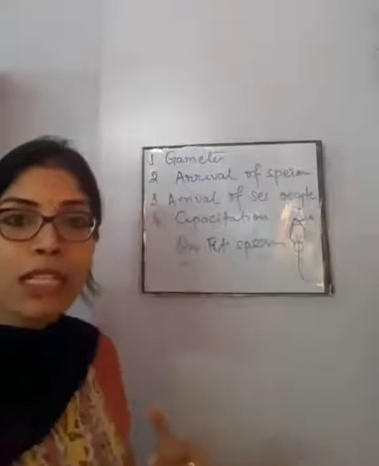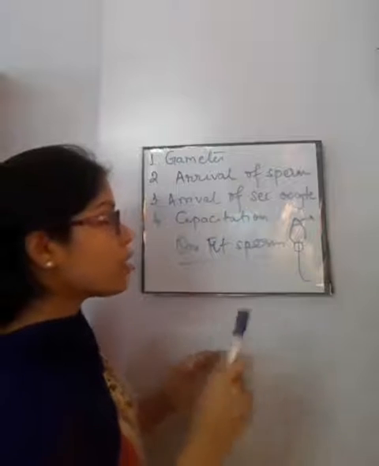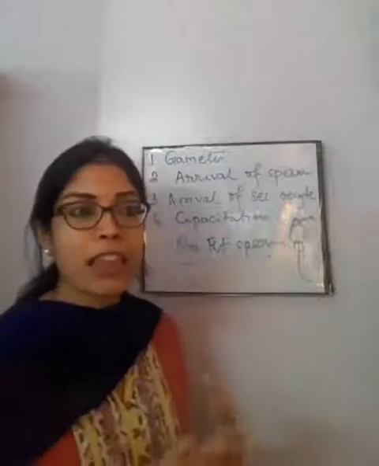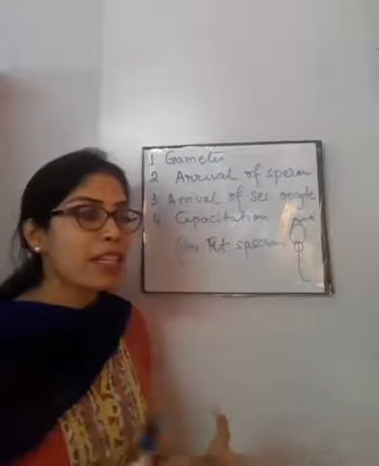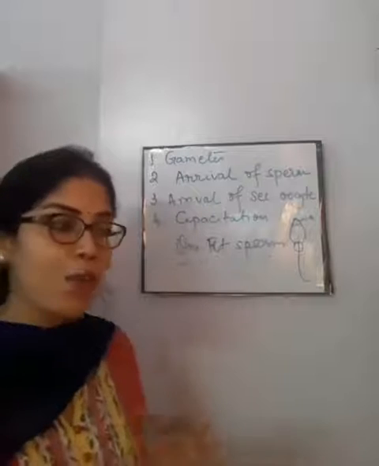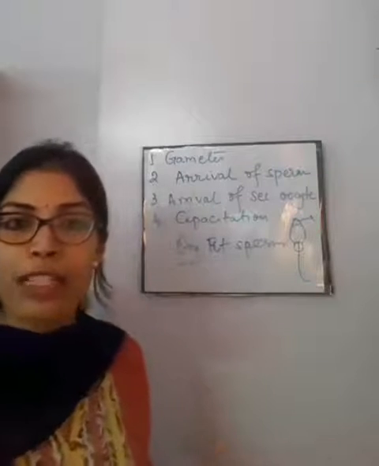This process of the sperm getting activated and thus being able to penetrate or get attached to the ovum is known as capacitation, and this process takes about 5 to 6 hours.